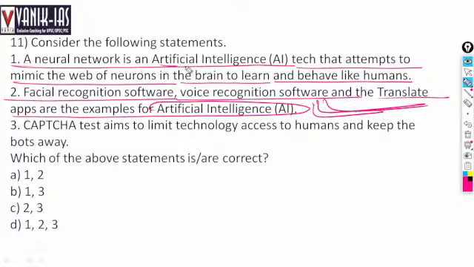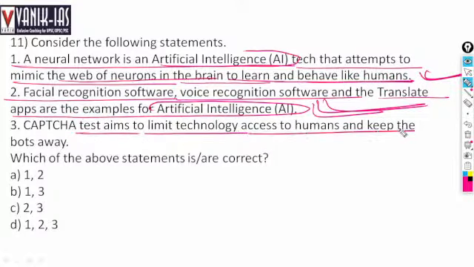Neural network is an artificial intelligence that attempts to mimic the way neurons work in the brain and learn and behave like humans. Both are right also. A captcha test aims to limit technology access to humans and keep the bots away. Yes, the captcha test is seen on many internet websites. You have to solve the captcha, which only humans can understand, so that it keeps the bots away. So the above statements are right.